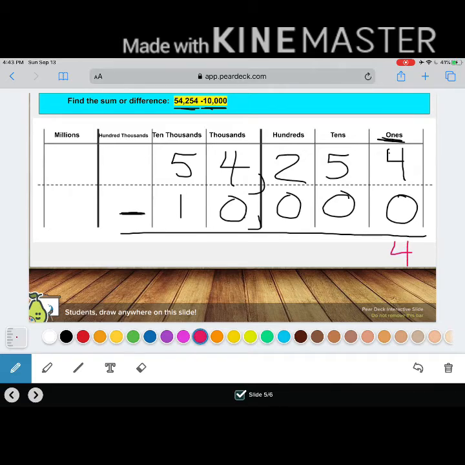Good job, 4. Now I'm on to my tens. 5 tens minus 0 tens. What's my difference? Great thinking, 5. I'm on to my hundreds. 2 hundreds minus 0 hundreds. What's my difference? Awesome job, 2 hundreds. Now I'm on to my thousands. 4 thousands minus 0 thousands. What's my difference?